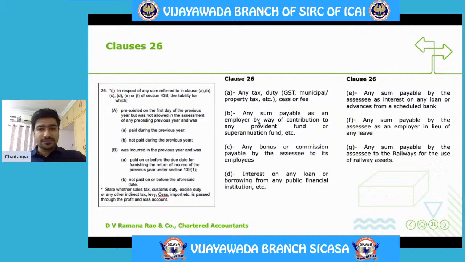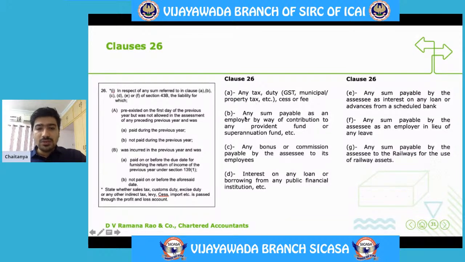Clause 26. This is also one of the important clauses, as GSR Garu has covered in his opening remarks. These are all the taxes or duty or any other cess which is levied by a government. So let us read the clause first. In respect of any sum referred to in clause A, B, C, D, E or F. Okay, what does clause A say? Any tax, duty, for example, GST payment or municipal tax payment or property tax payment, cess or fee.